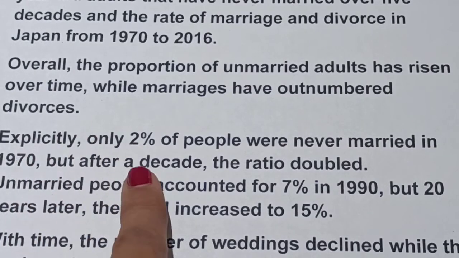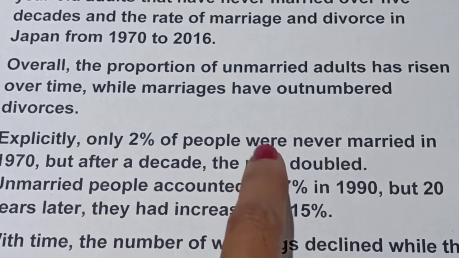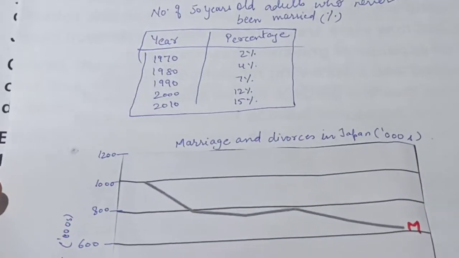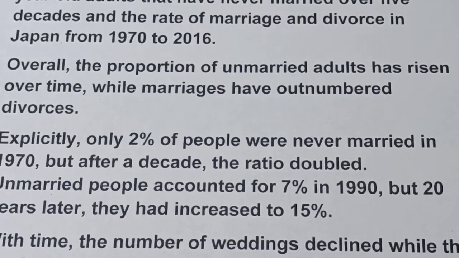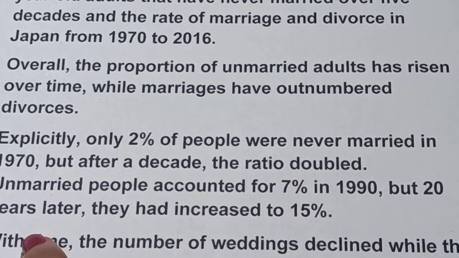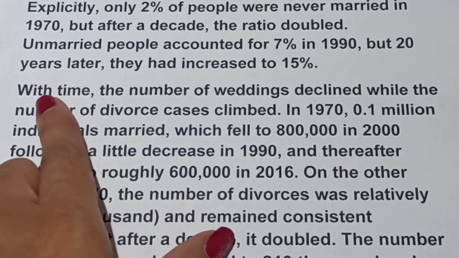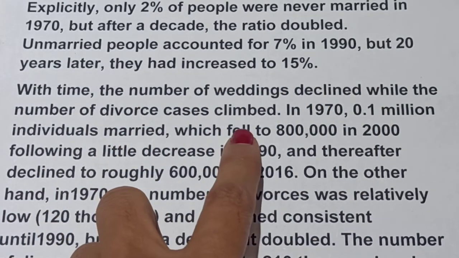Now explicitly, only 2% of people had never married in 1970, but after a decade the ratio doubled. So we can see that it was 2% in 1970 and 4% in 1980. After a decade, after 10 years, the ratio doubled. Unmarried people accounted for 7% in 1990, but 20 years later they had increased to 15%. With time, the number of weddings declined while the number of divorce cases climbed.